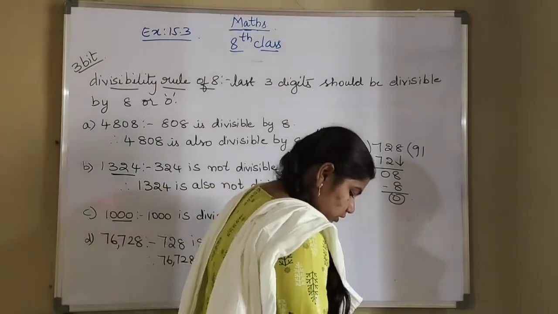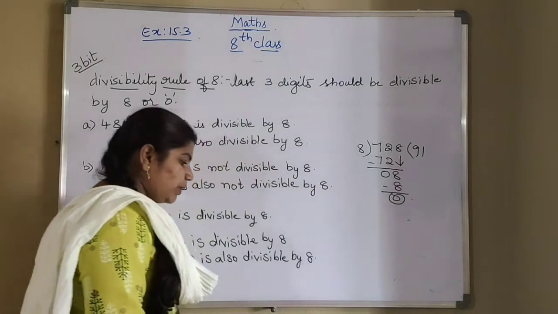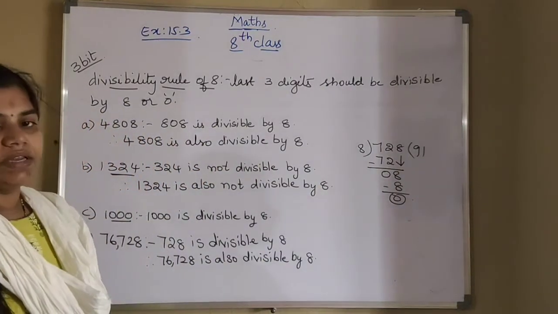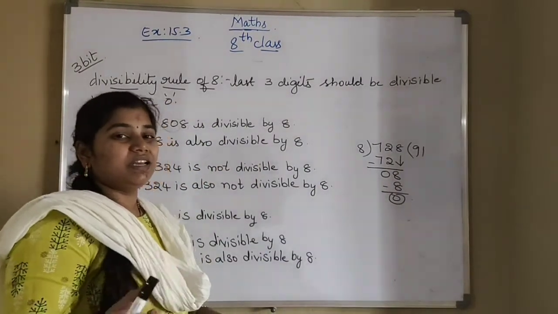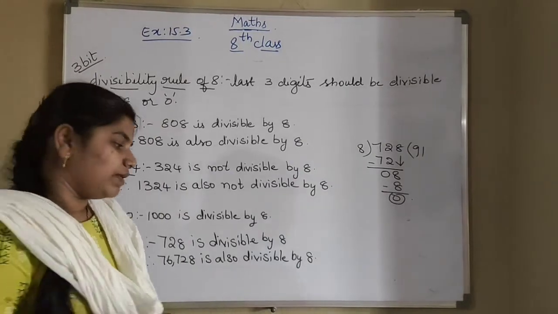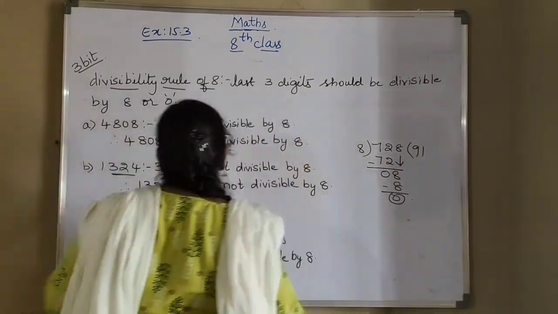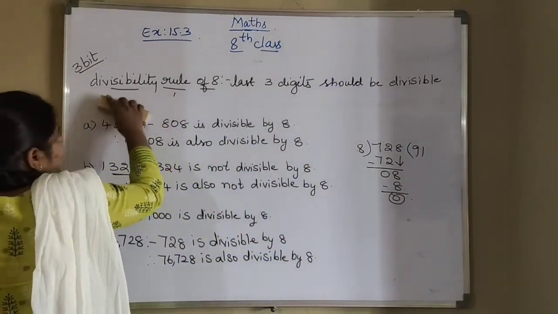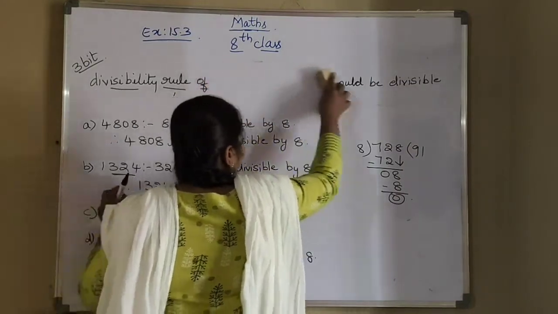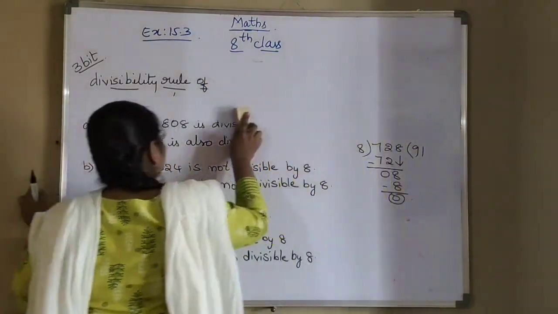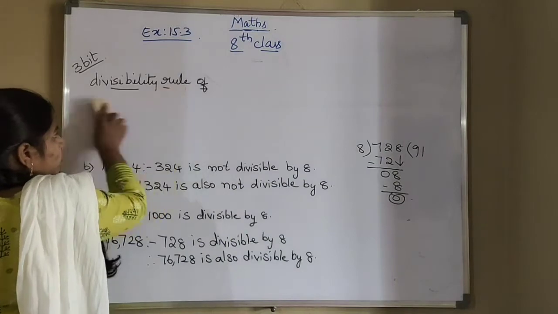So next is check whether the given numbers are divisible by 7 or not. So we have to check whether the given number is divisible by 7 or not. For that I have given you the condition. Rule I have given you. So what is the rule here?